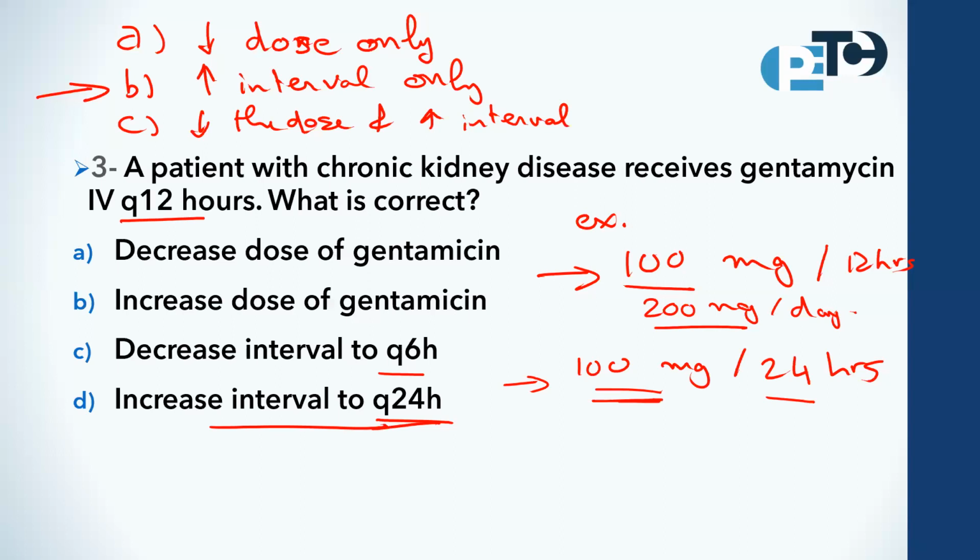Okay, but if you do the following: if you decrease this 100 milligrams, which is the original dose, to be 50 milligrams, for example, every 24 hours, this is option number C. You decrease the dose and increase the interval at the same time, so the patient will receive 50 milligrams per day. A very low dose in this case, which may not affect the infection or may not give efficacy. Is it clear?